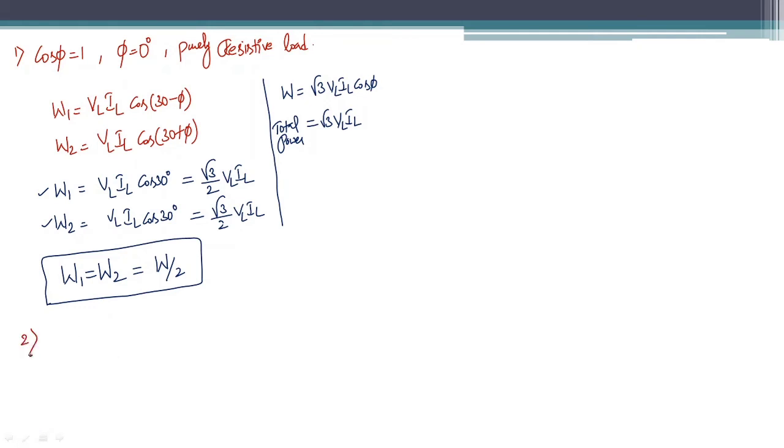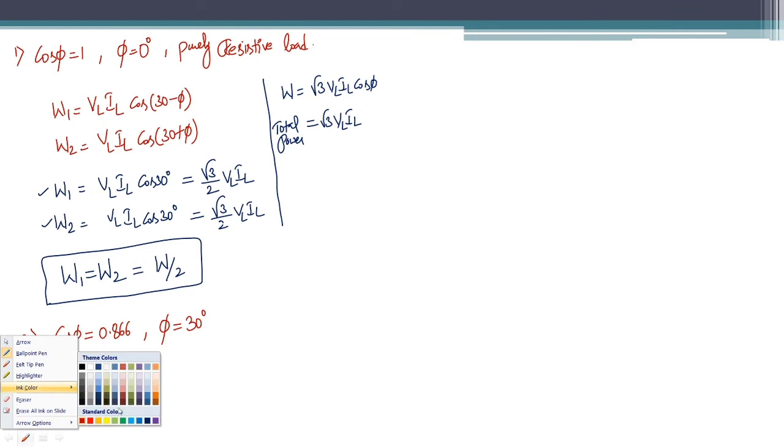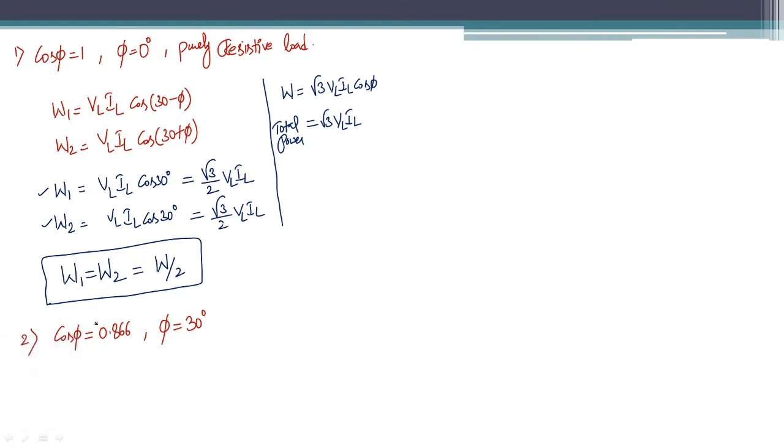Second one, I am considering cos phi as 0.866, which is nothing but root 3 by 2. In that case, what is the phi value? 30 degrees. Phi value is 30 degrees. Now let us see what the W1 value is. I don't want to write this equation every time. Just substitute phi as 30 degrees in this equation.